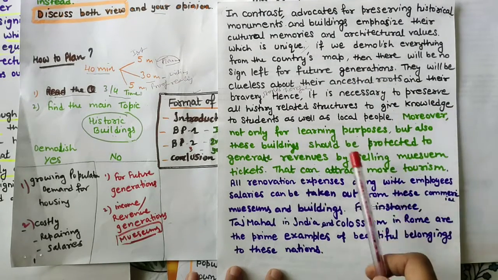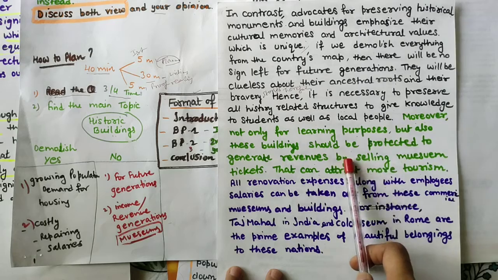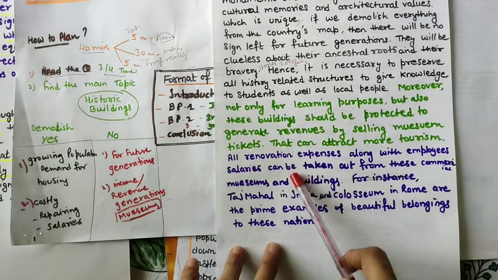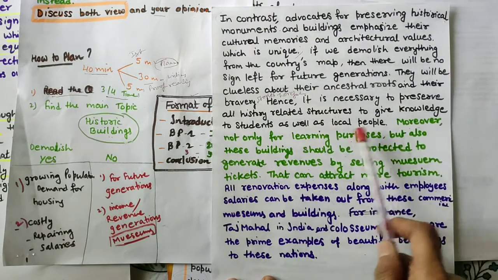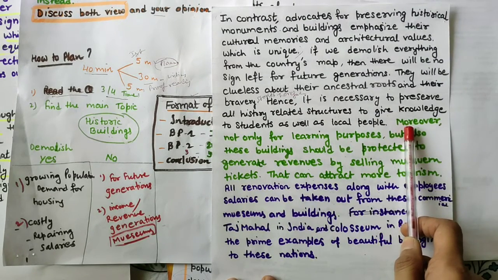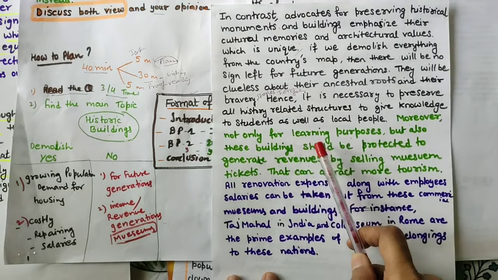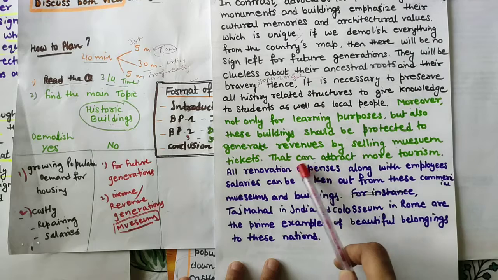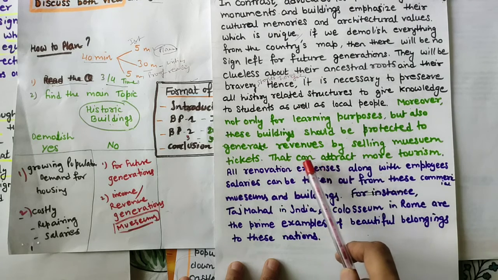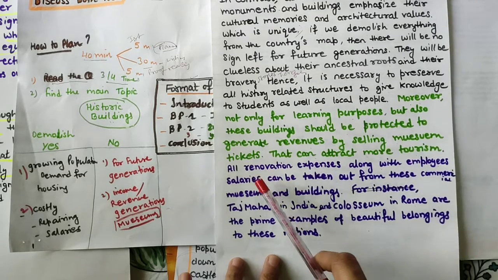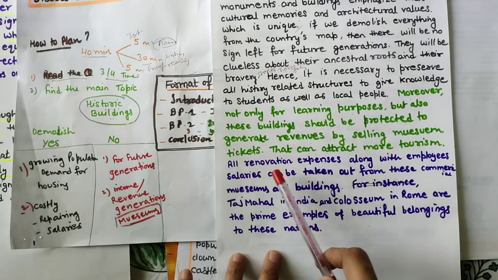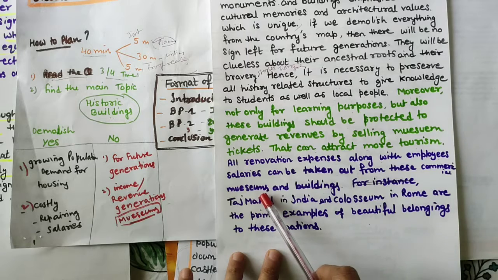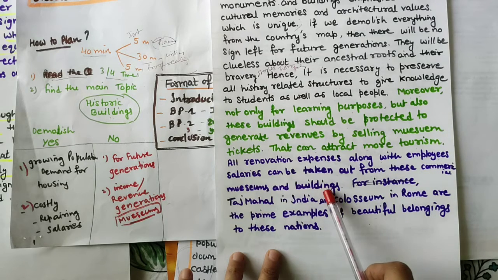And then the second one, for generating income or revenue for the country, that I have explained. Like how we can start the point: first we will explain the point and then its result, that it can attract more tourism. As a result, this can attract more tourism, and then all renovation expenses along with employee salaries can be taken out from these commercial museums and buildings.